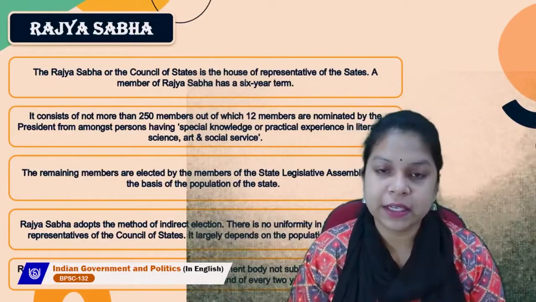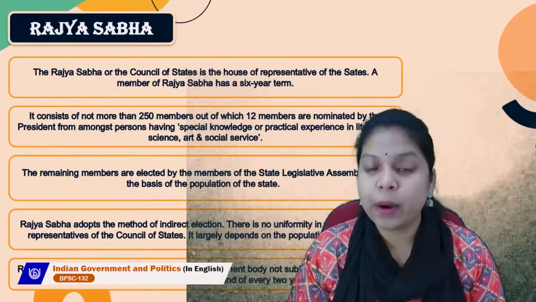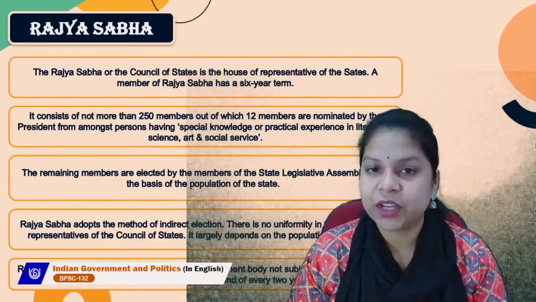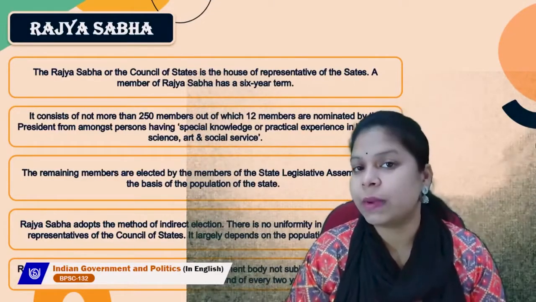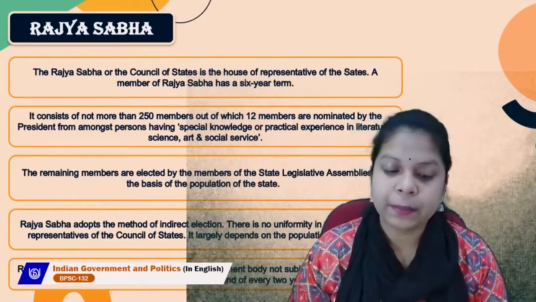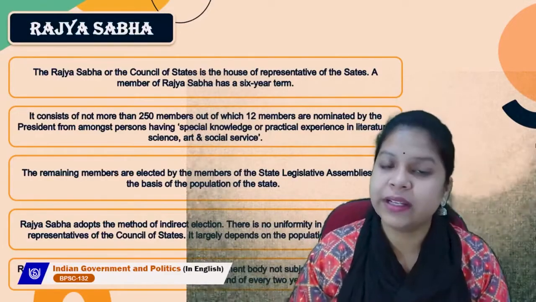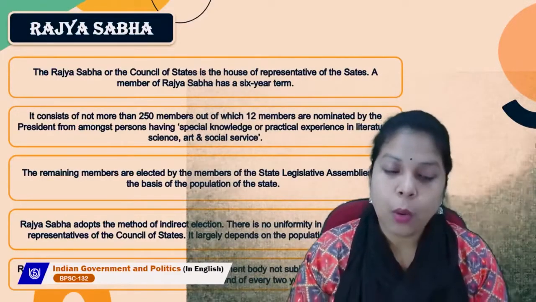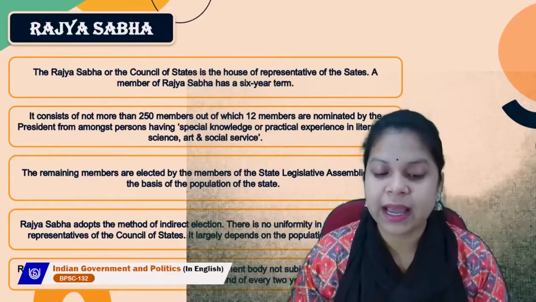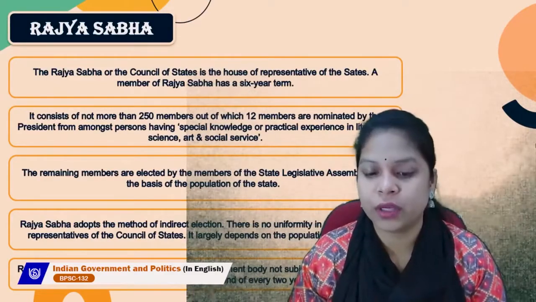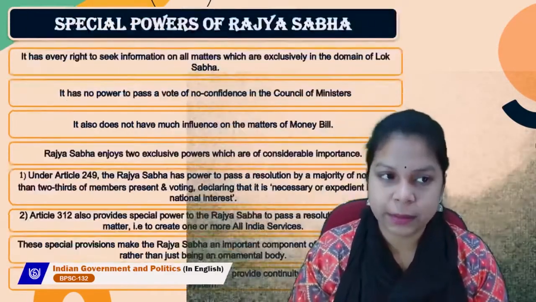Rajya Sabha is a continuing chamber as it is a permanent body, not subject to dissolution. Because Rajya Sabha cannot be dissolved, it's a permanent chamber, so it is also a continuing chamber. One third of its members retire at the end of every 2 years. So, this is Rajya Sabha.